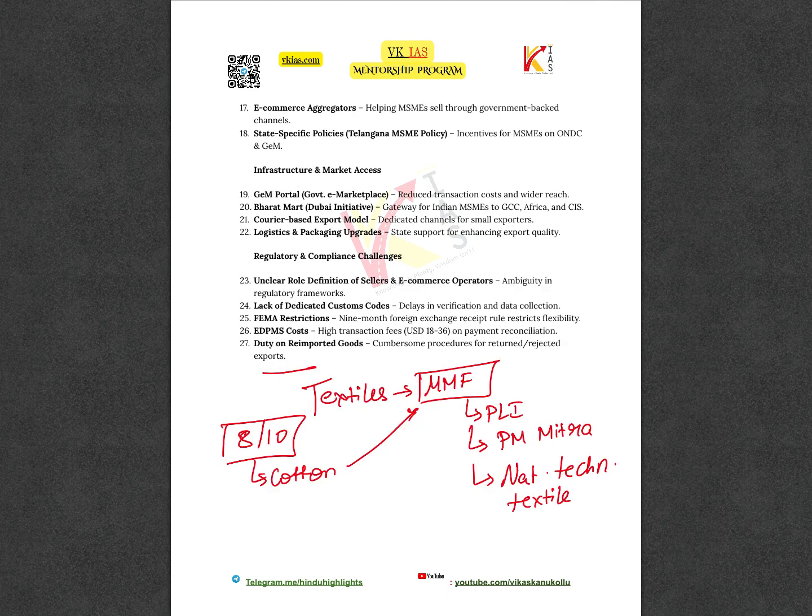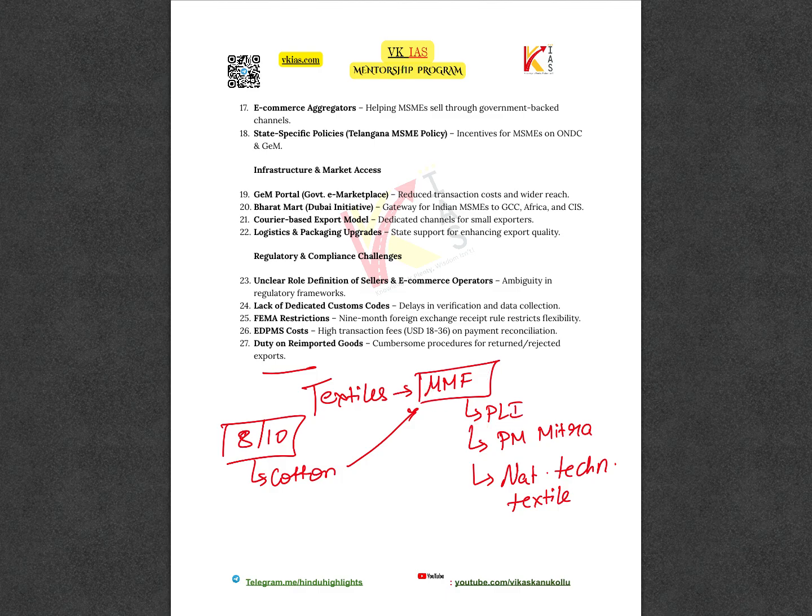Apart from these measures, one important point that you need to know is what the survey says in the context of textiles. Out of the 10 export shipments that go out of this country, most of them are cotton. 80% of them are cotton. But the world is moving towards man-made fibers like polyester. It is in this context that the government has come up with many schemes to promote the manufacturing of these man-made fibers.